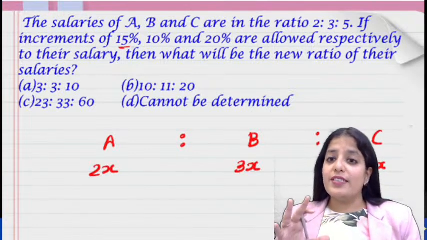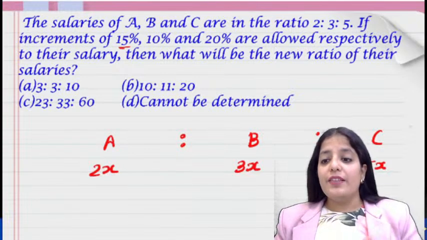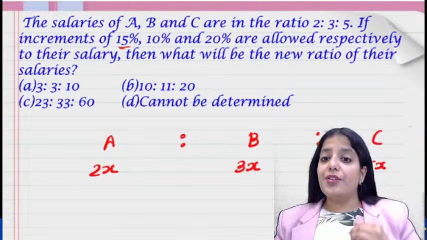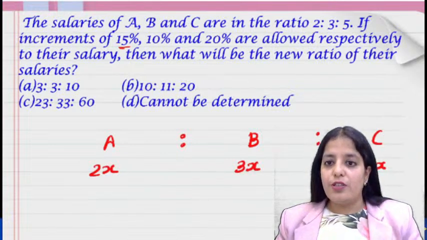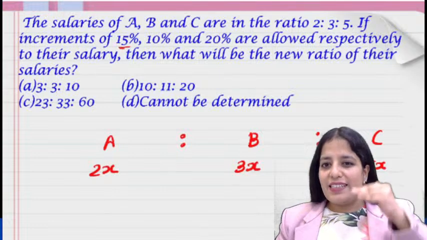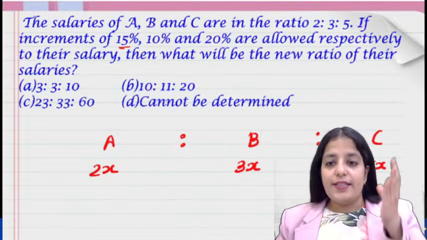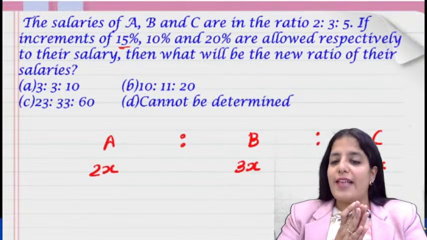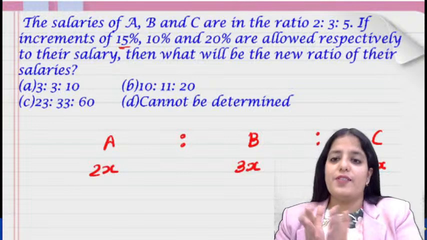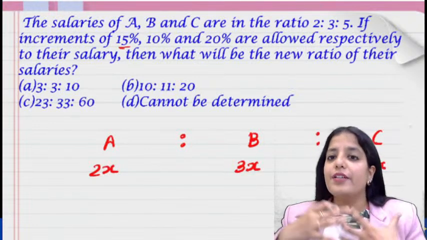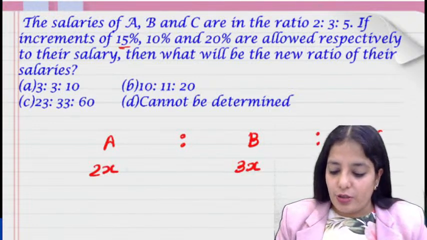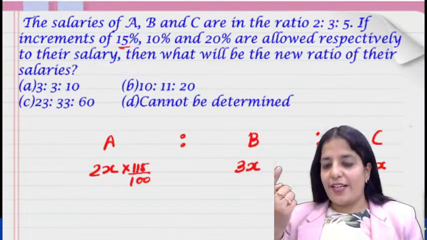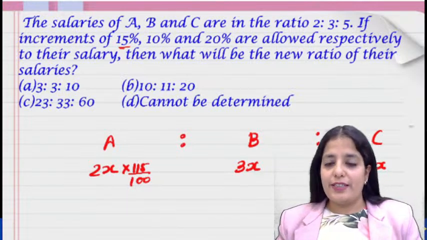So we have already discussed this multiple times, that if something increases by 15%, it becomes 115% of itself. So 2x is the salary, it is increasing by 15%, that means it is becoming 115% of itself, right? So 2x into 115%. So percentage, I can just remove it and write 100 in the denominator.